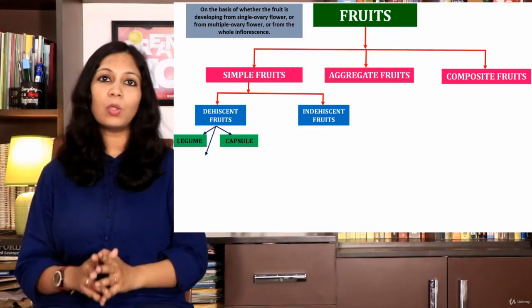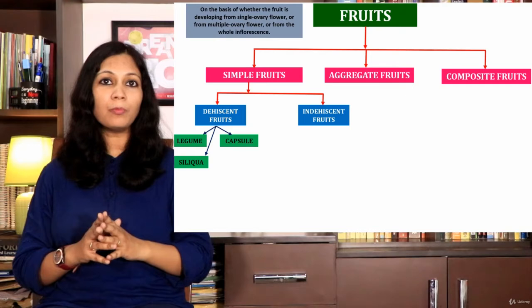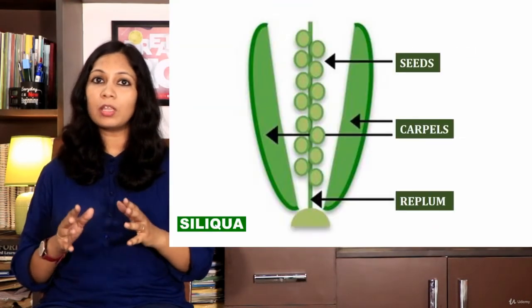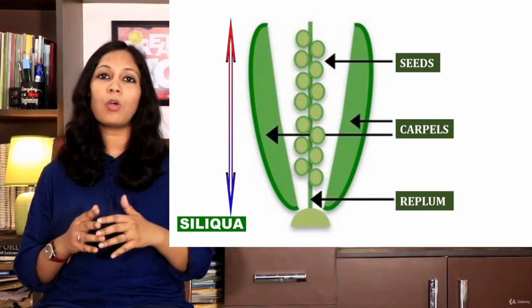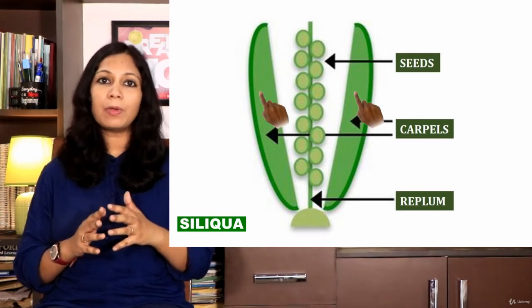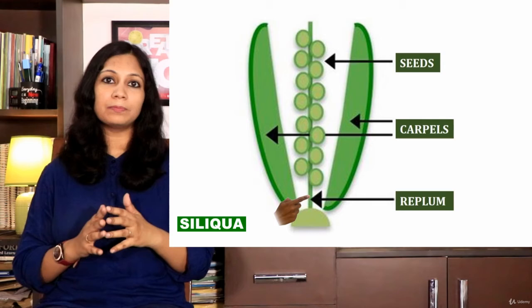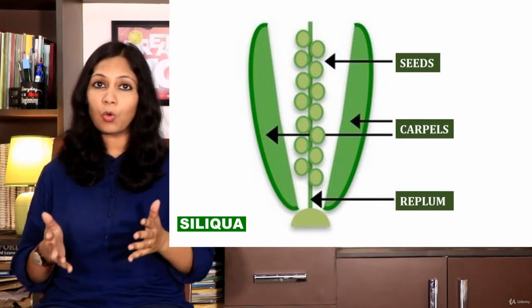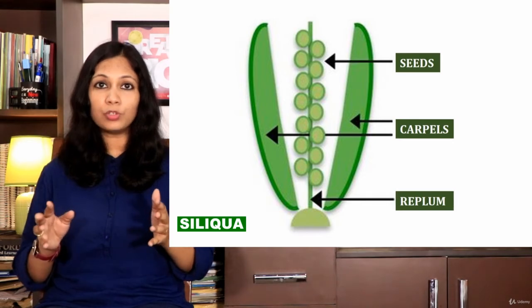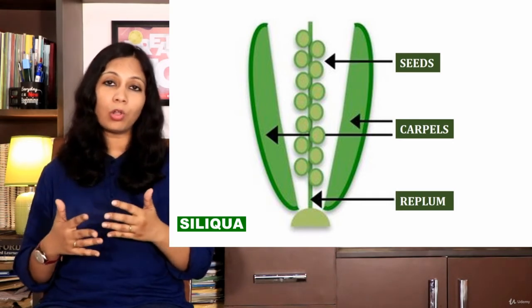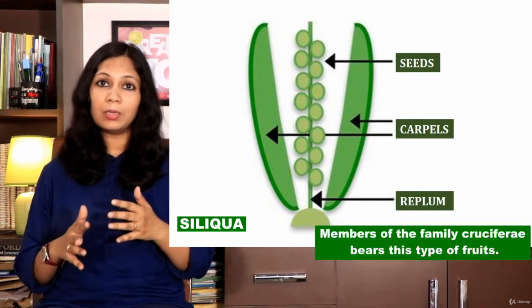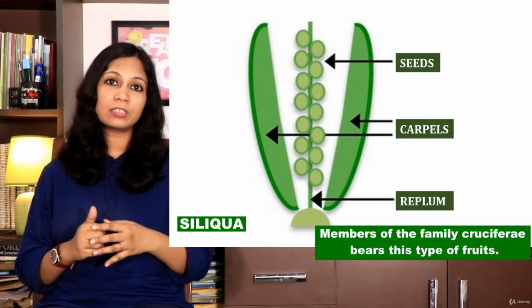The third one is siliqua. When the fruit is formed from a bicarpellary superior ovary, it develops into an elongated fruit consisting of two carpels separated by a partition called replum. The replum bears the seed. Seeds show parietal placentation, ovules which develop on the inner walls of ovary. Members of the family Cruciferae bear this type of fruits.